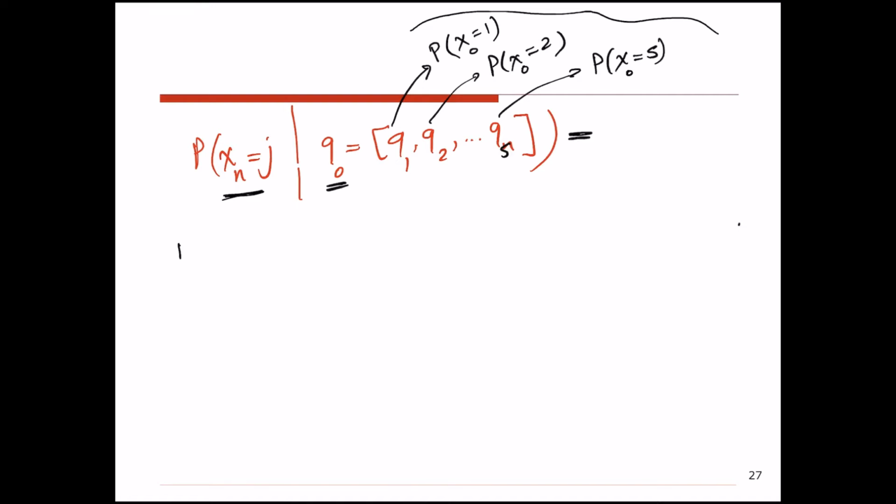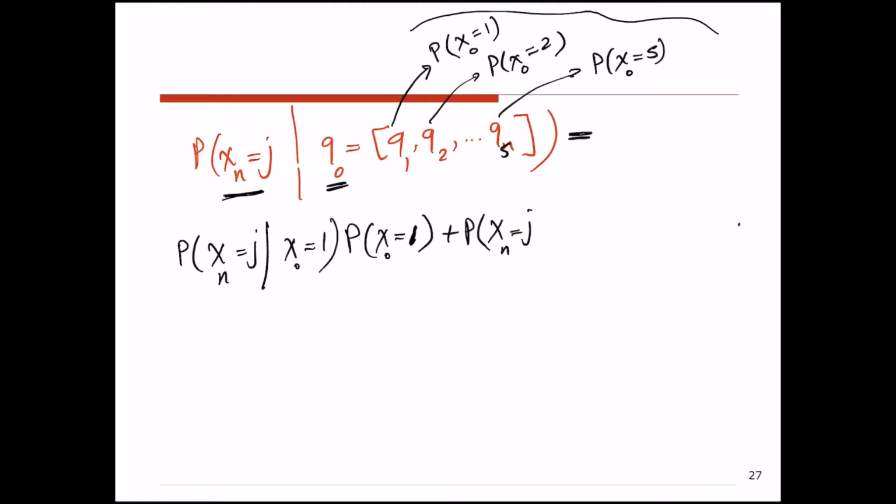I can write this as the probability that I'm at a state j after n transitions if right now at the start I'm at a state 1, multiplied by the probability that right now I'm at a state 1, or the probability that after n transitions I end up at a state j if I know right now I'm at a state 2, multiplied by the probability that right now I'm at a state 2.